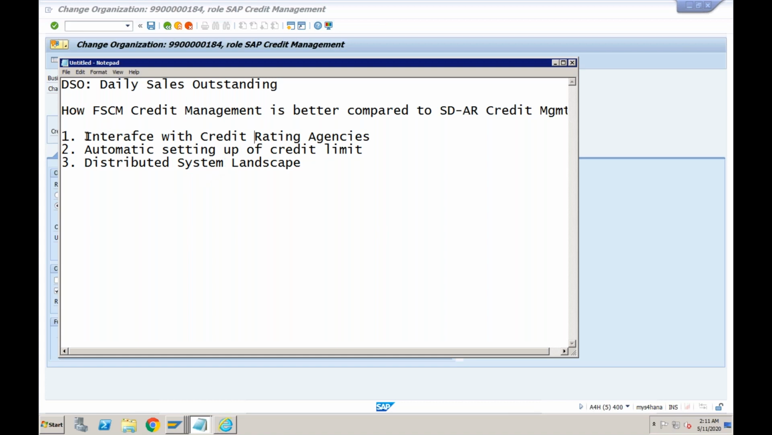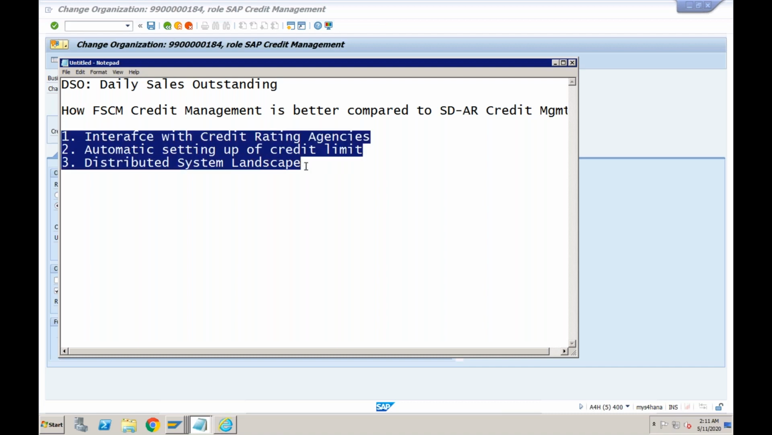Let's first concentrate on interfaces with credit rating agencies. Yesterday I told you, if you want to use any of these advanced features, you definitely need a separate licensing requirement. If you just want to use the features that we have seen till now, there is no separate licensing requirement. Normal SAP licensing is fine.